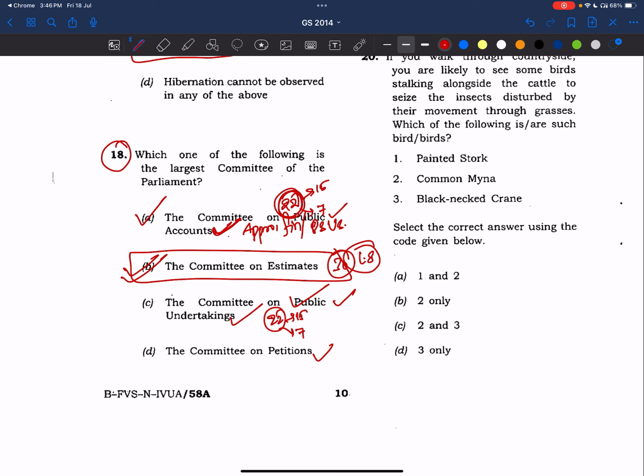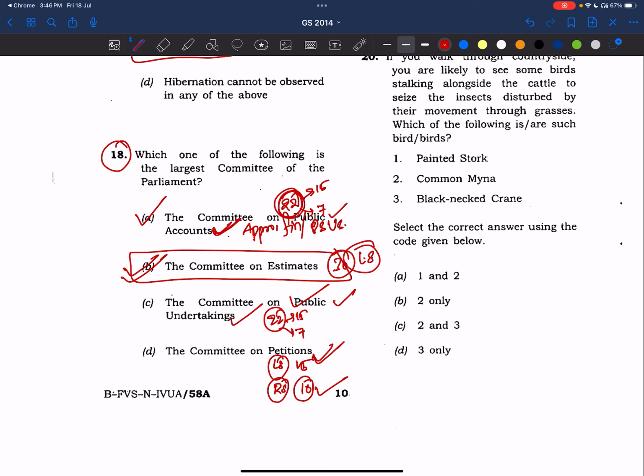Okay. Both Rajya Sabha and Lok Sabha, they have separate committees. In Lok Sabha, this committee has 15 members. In Rajya Sabha, the committee has 10 members. Okay. These members are not appointed. They are nominated by, here in this case, the chairperson of Rajya Sabha, and in Lok Sabha by the Speaker.